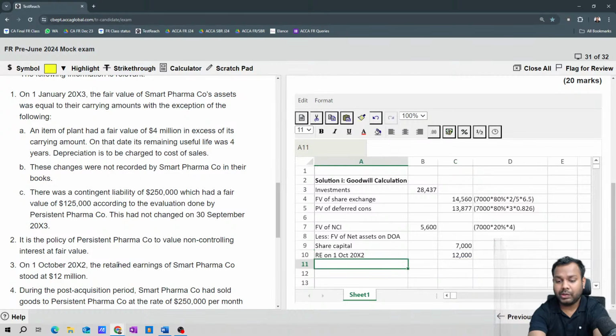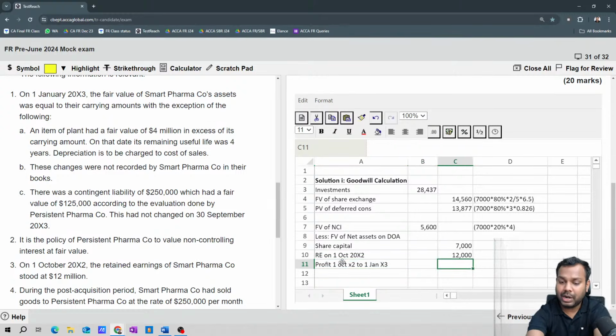Now then, what is the profit from 1st October x2 to 1st January x3, that is till the date of acquisition? What is the profit earned?